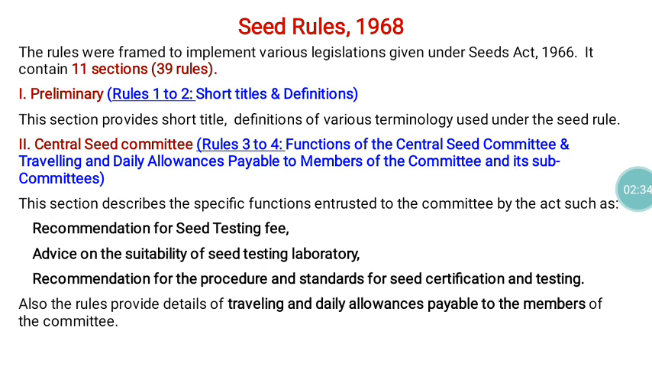The second part deals with the central seed committee. Under this, rules number 3 and 4 are there. Rules 3 and 4 mainly deal with the functions of the central seed committee, as well as the allowances paid to the persons working as members in the central seed committee or its subcommittees. This part 2 empowers the central seed committee to initiate certain actions, and for that they provided rules. The actions and functions they can carry out are given below.